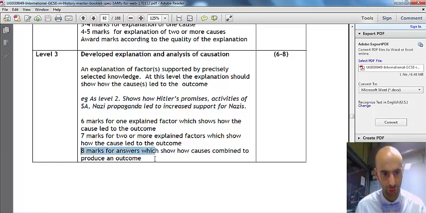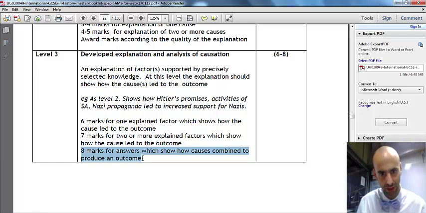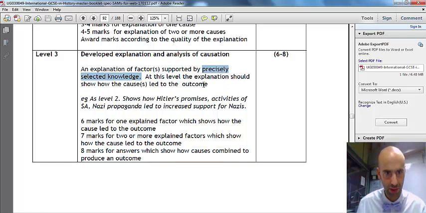Right, so we're looking for 8 marks. Obviously, we want to score as high as possible. Now, the 8-mark threshold is reserved for answers and candidates which show how causes combined to produce an outcome. So how they're linked and how they were interconnected in causing this outcome. So how they combine to cause the outcome, which in this scenario is unrest. So we must have a developed explanation of causation. It needs to be supported with that precise knowledge. It should show how they combined. Okay, can we do that?